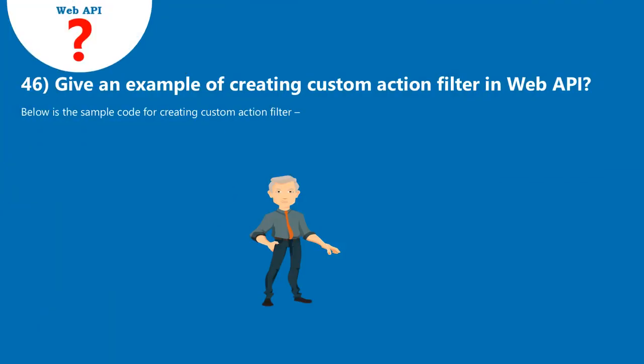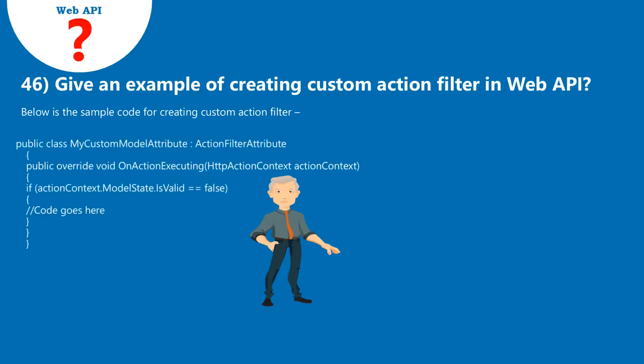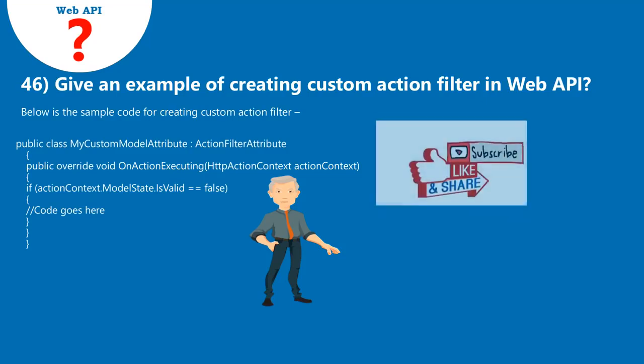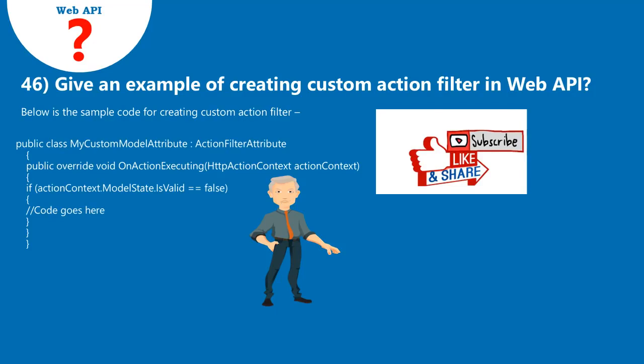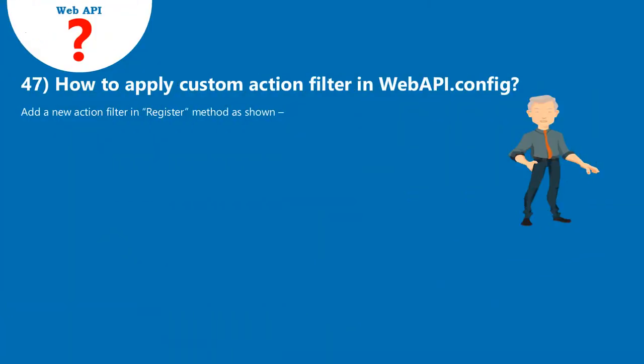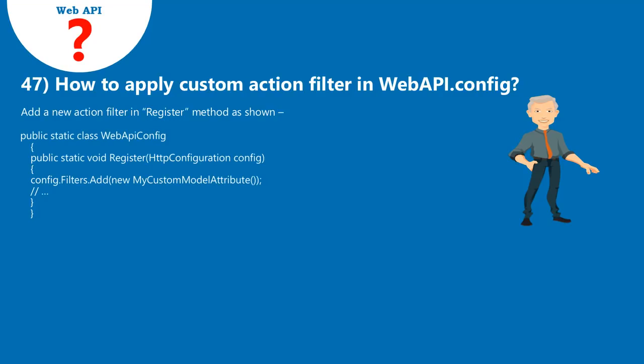46. Give an example of creating a custom action filter in Web API. Below is the sample code for creating a custom action filter. 47. How to apply a custom action filter in WebApiConfig? Add a new action filter in the Register method as shown.